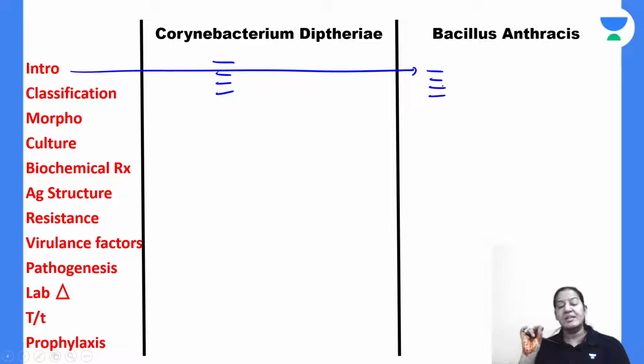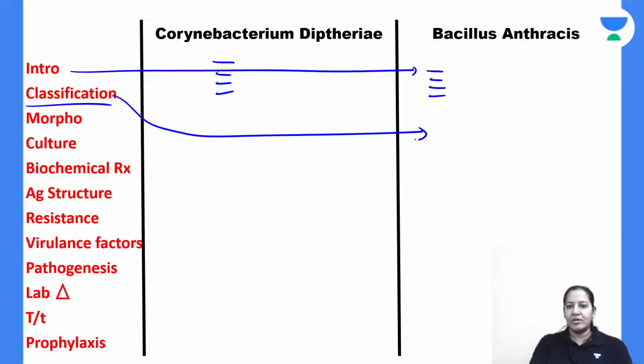Everyone give me a thumbs up. Scientists are important for MCQs, especially in the FMG exam. Give me a thumbs up. Coming to the classification, I already told you the classification: Bacillus anthracis and Bacillus cereus.